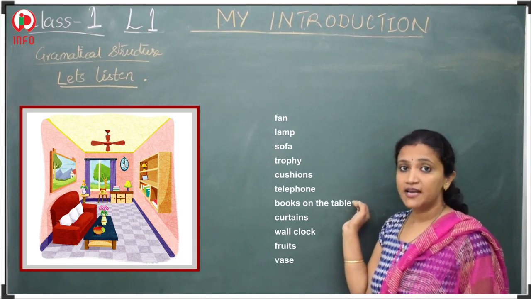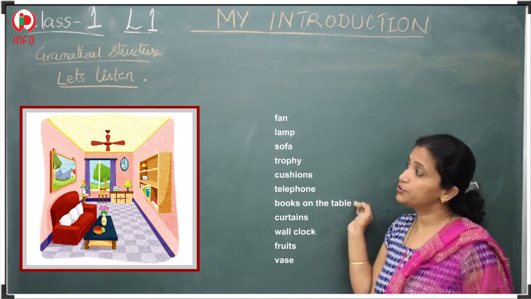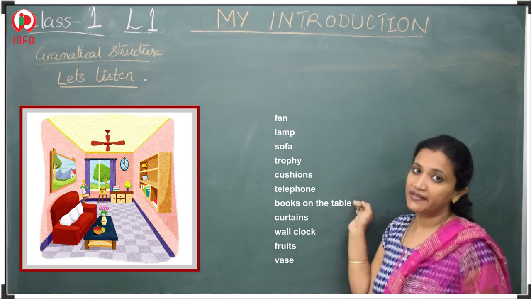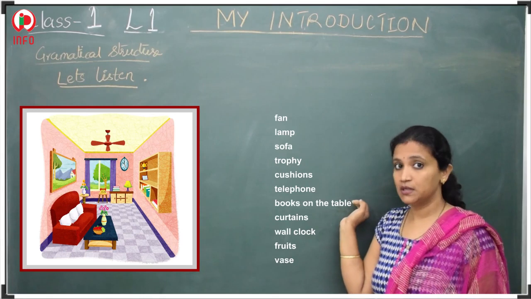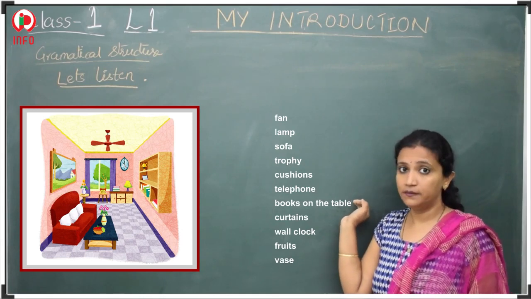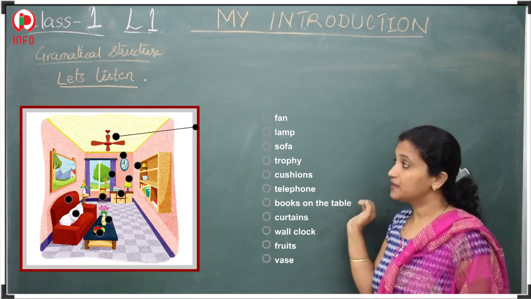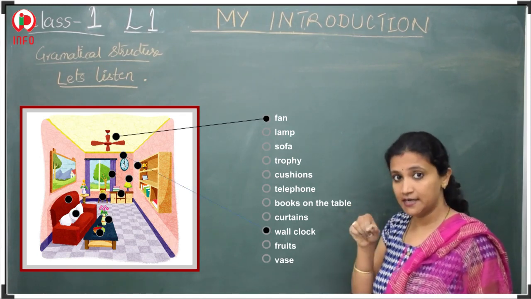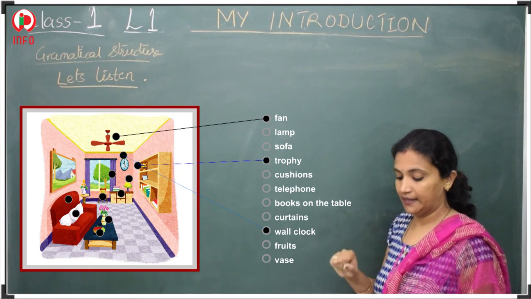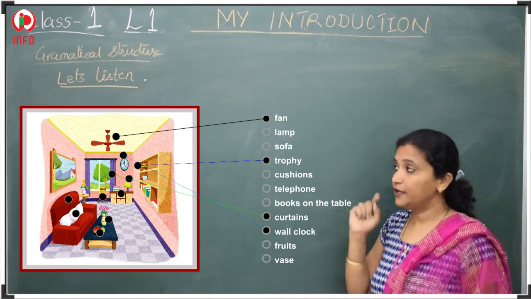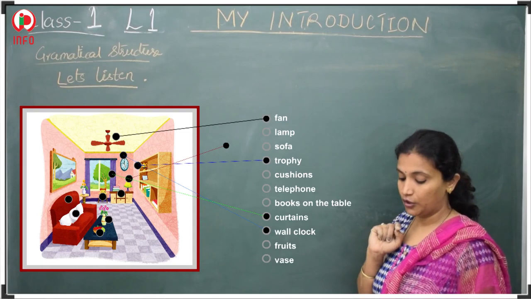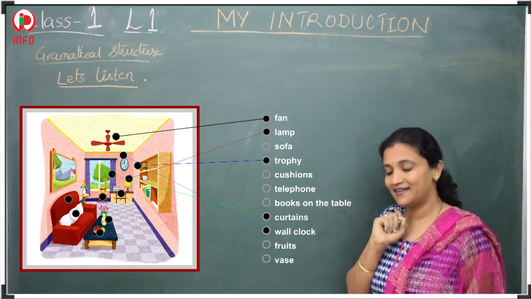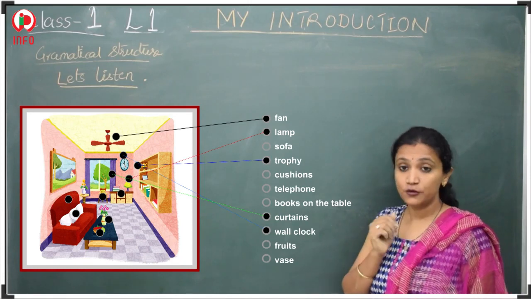Telephone. Where is the telephone kept in the picture? You should see and mark that. Books on the table. So where are the books? You should find out where the books are and mark them. Curtains. Where are the curtains? Search in the picture and mark it down. Wall clock. Again go to the picture, you will find the wall clock. Fruits. Again you can go through the picture and see where the fruits are kept.